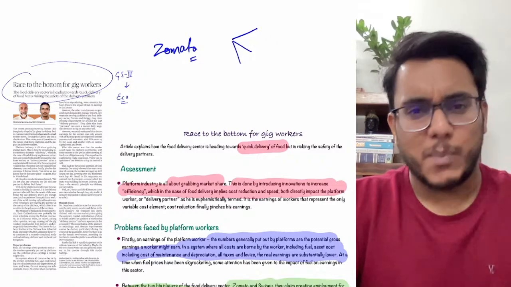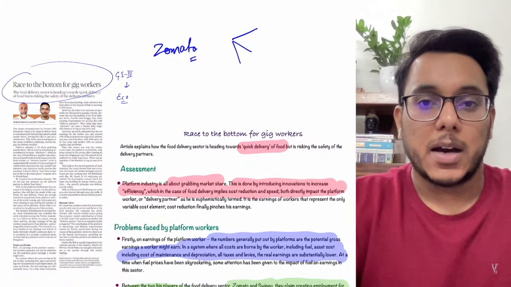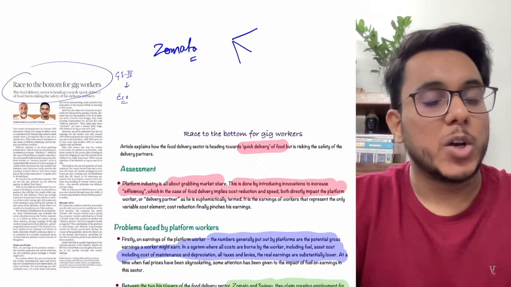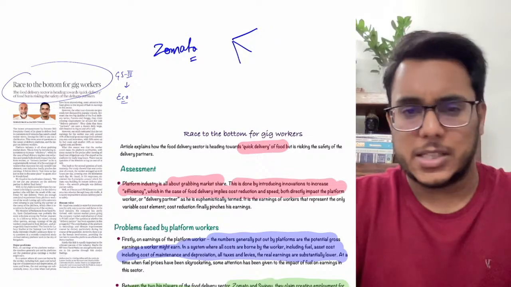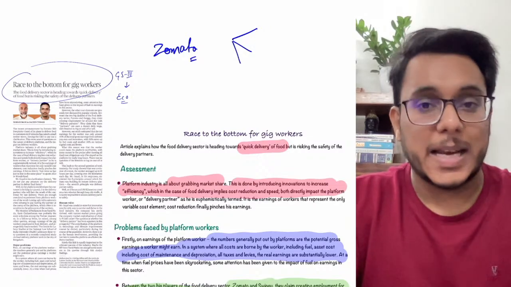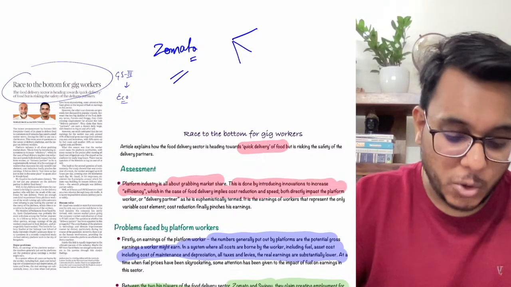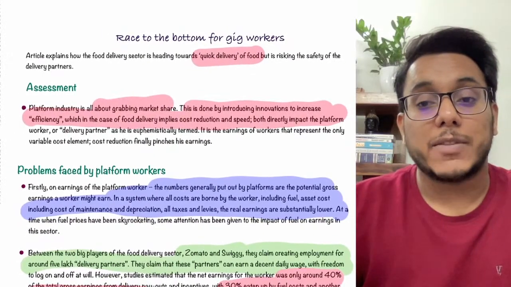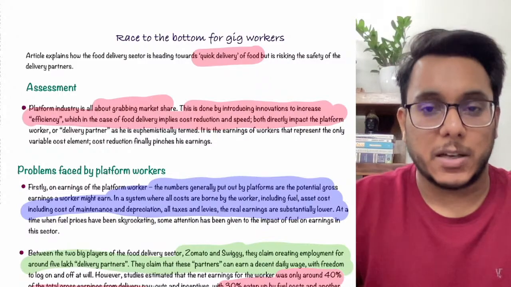Now, if you know, many grocery apps have come. For example, Blinkit provides that your groceries will be delivered in less than 10 minutes. There are other such apps also. For example, Zepto guarantees a 10-minute delivery. Now, these 10-minute delivery apps are not able to understand the condition of the workers who will be delivering the food and the groceries.